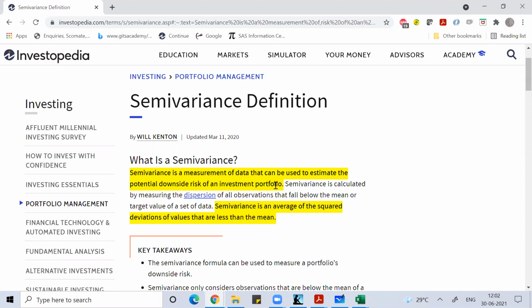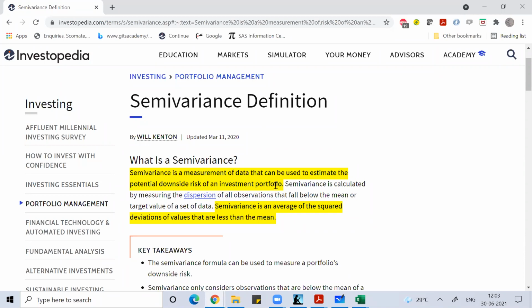So whenever we talk about semi-variance, we do not give emphasis to the best case scenario. We are stressing the downside risk, the worst case possibility. Semi-variance is calculated by measuring the dispersion of all the observations that fall below the mean or target value. So we focus on all the values which are below the mean value, and we do not focus on those values which are above the mean value.